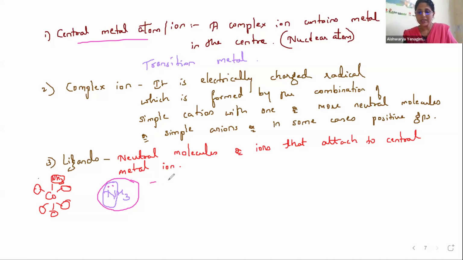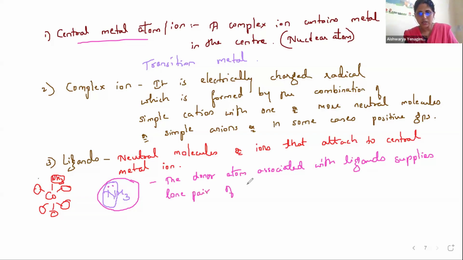So what can I say here? I can say that the donor atom associated with ligands supplies the lone pair of electrons to the central metal atom, forming a coordinate bond. Maybe one or two or more.